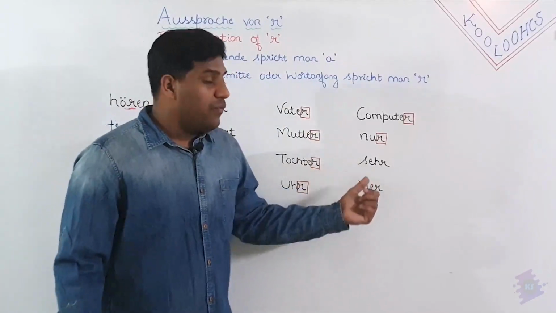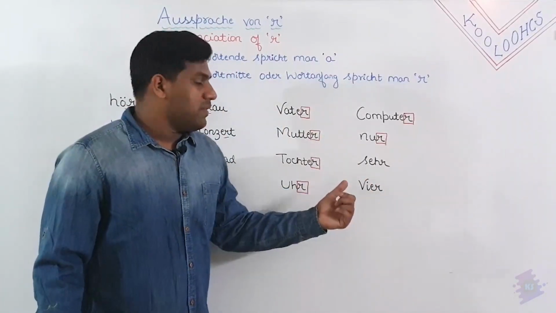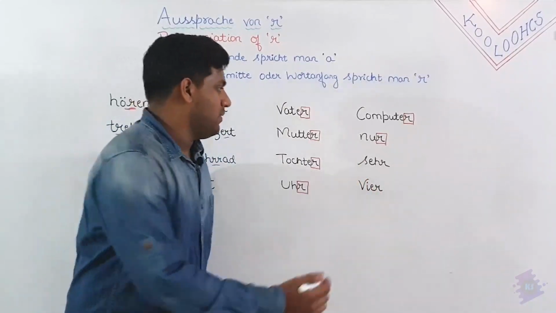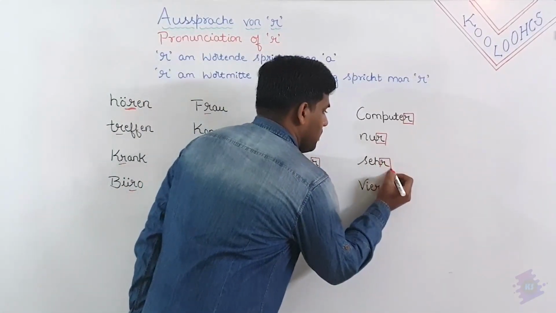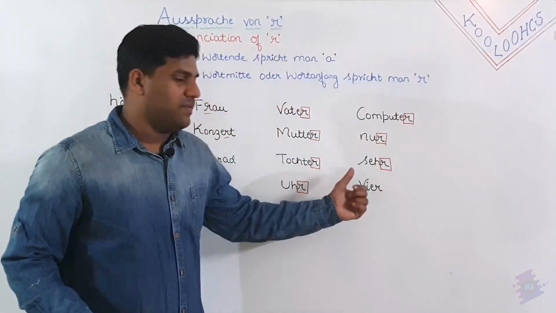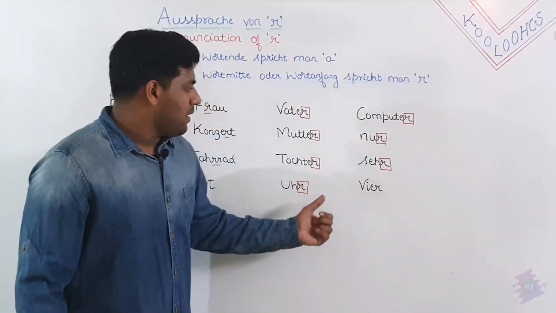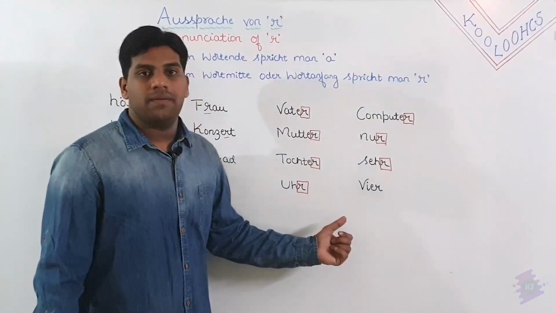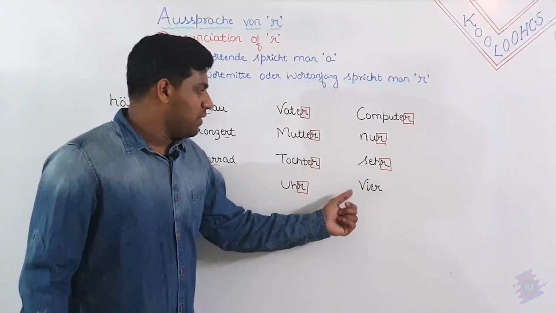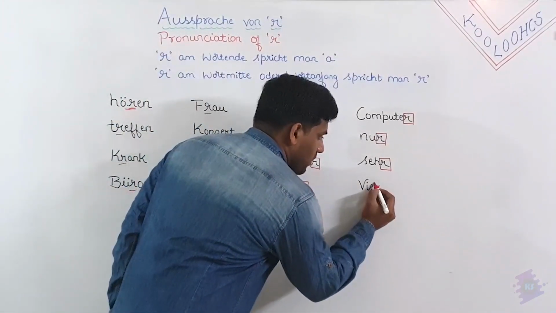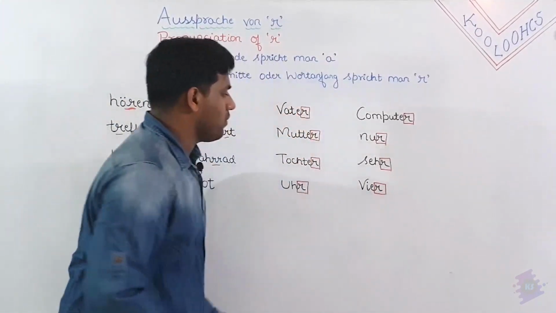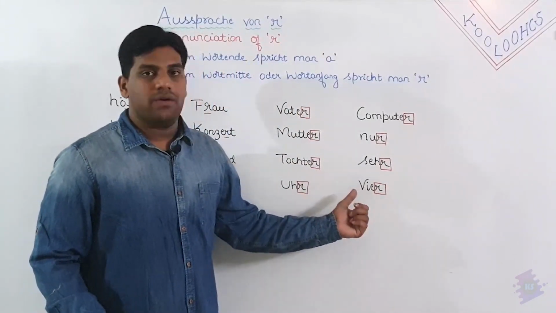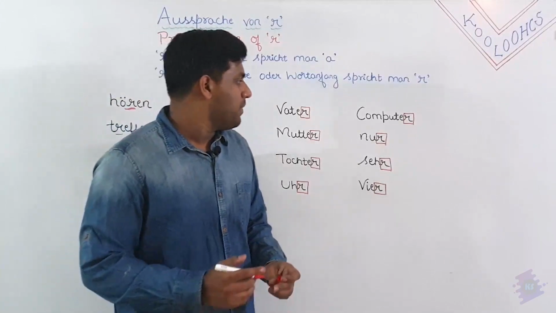And next is very. Very is the adverb. Very will be sehr. If you pronounce the R, it is wrong. And next is the number 4, which is called vier. So here also R is coming in the end and you don't pronounce it. And it is pronounced with an F sound, because V is pronounced as F.